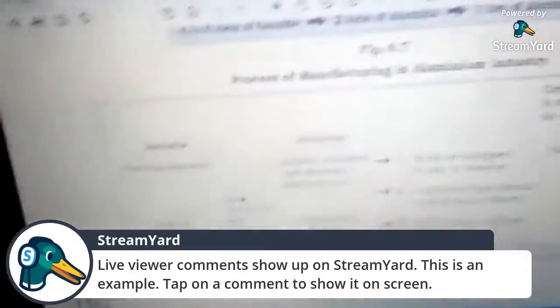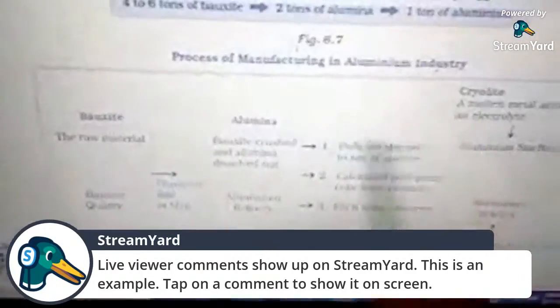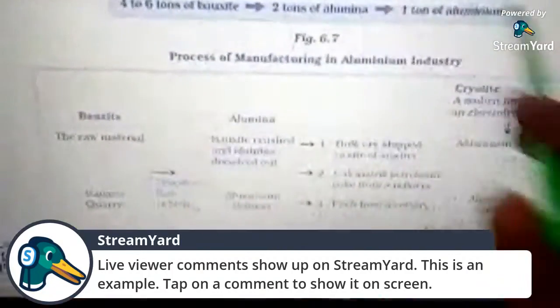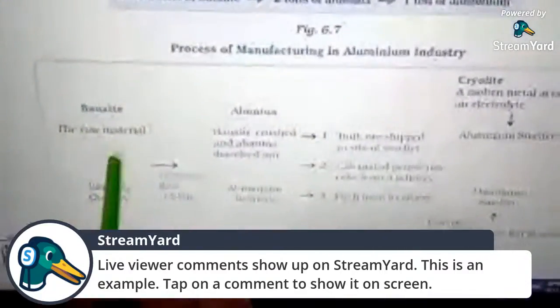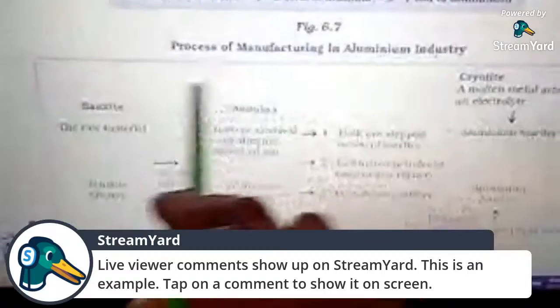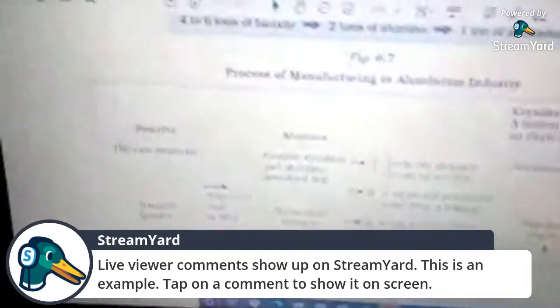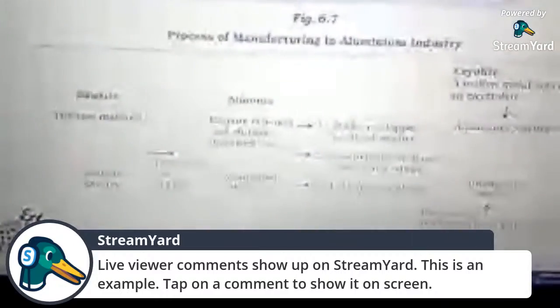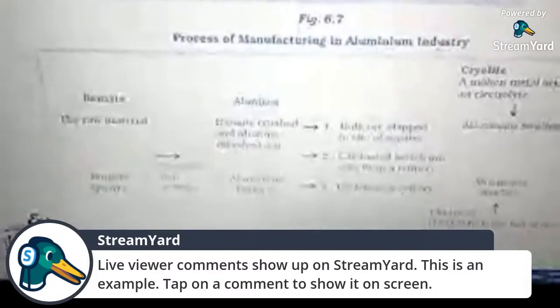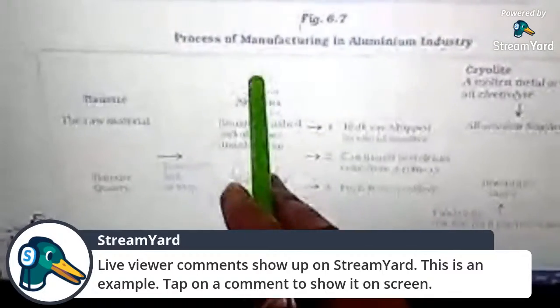Now there is a flow chart given, as you can see, showing how bauxite is changed into aluminum through the whole process. You can practice the diagram for your exam. If in an exam you get a 5 marks question to write about aluminum smelting, of course you can draw this diagram. So you should practice the diagram.